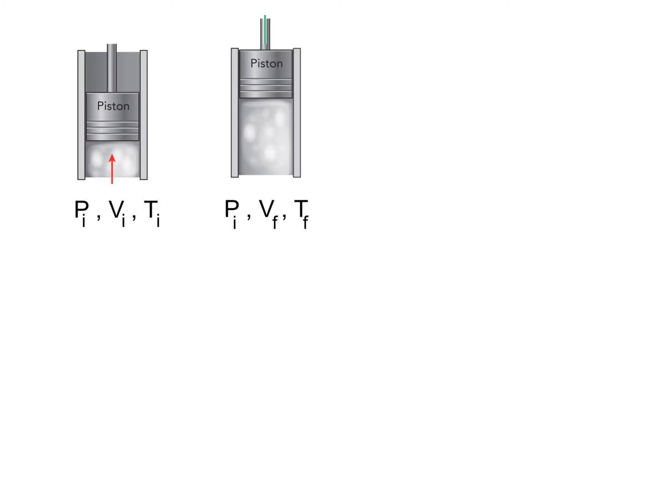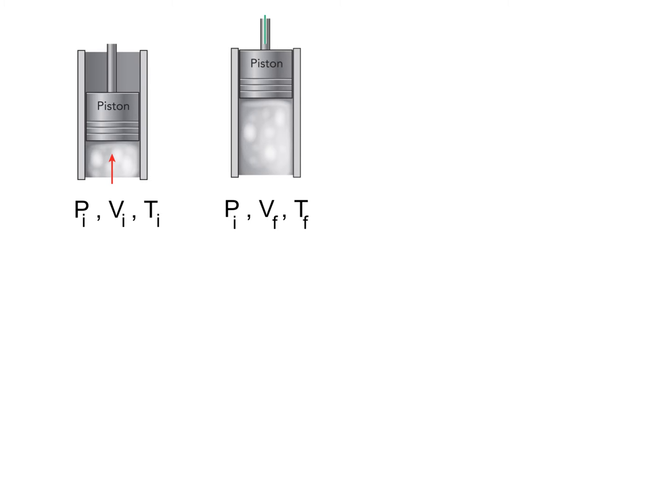Let's imagine carrying out the expansion of a gas in our piston under constant pressure conditions. We'll do this in such a way that the pressure is constant throughout. So, in other words, we're going to add some energy as heat to the gas molecules, which is going to increase the temperature, and in order to keep the pressure constant, the volume will increase.